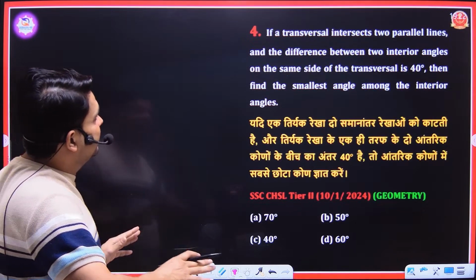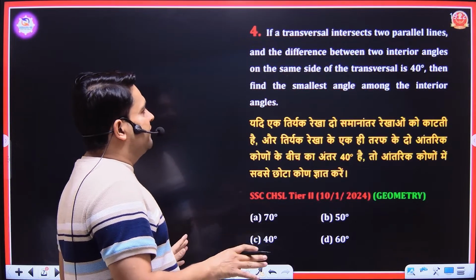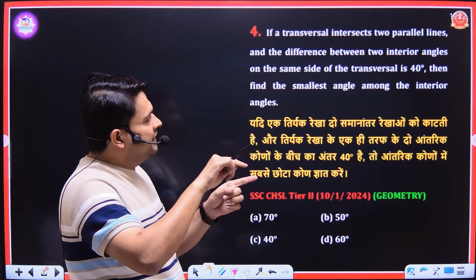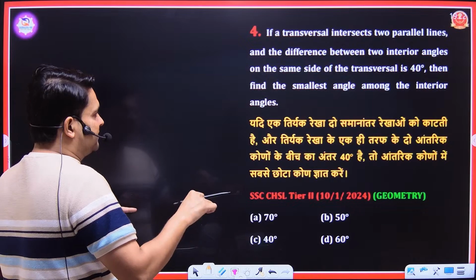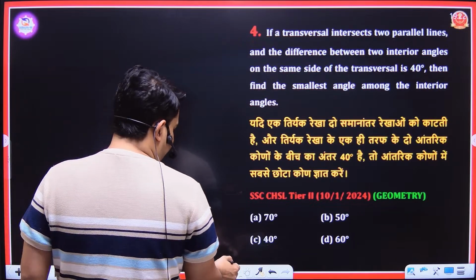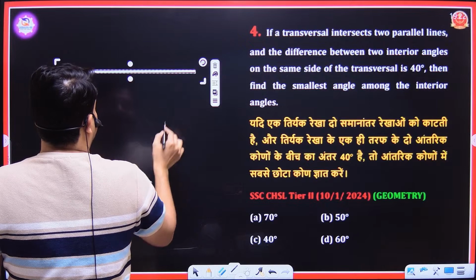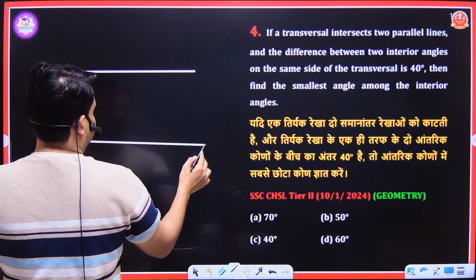If a transversal intersects two parallel lines and the difference between two interior angles of the same side of the transversal is 40 degrees, then find the smallest angle among the interior angles. What we have? We have two parallel lines.